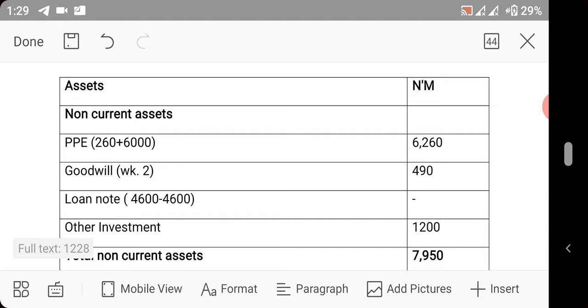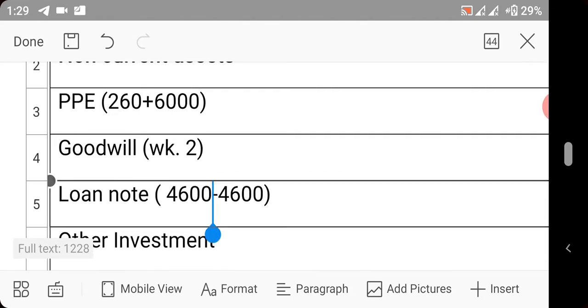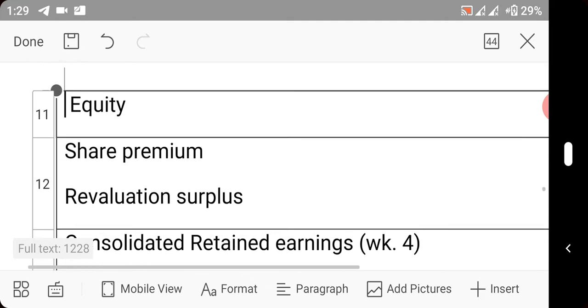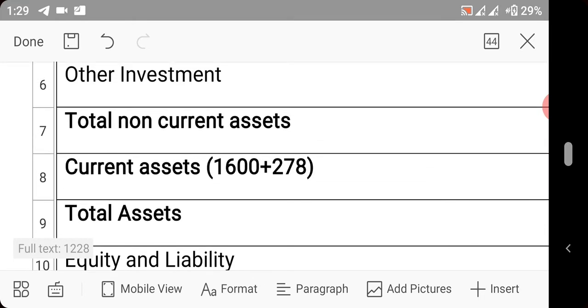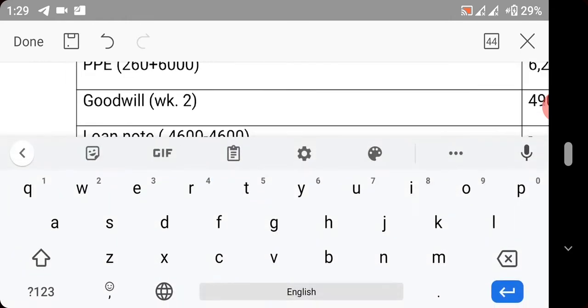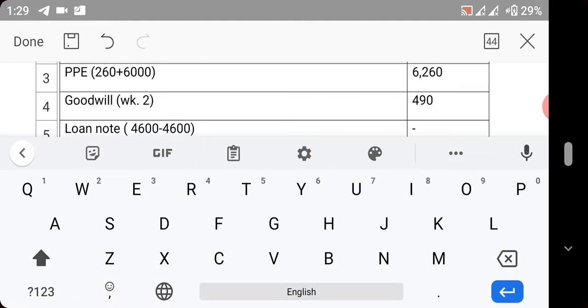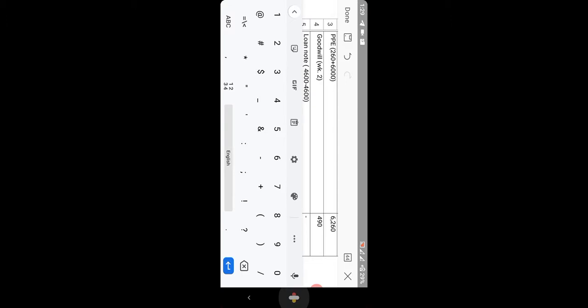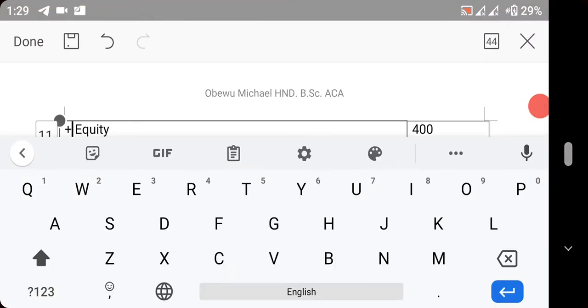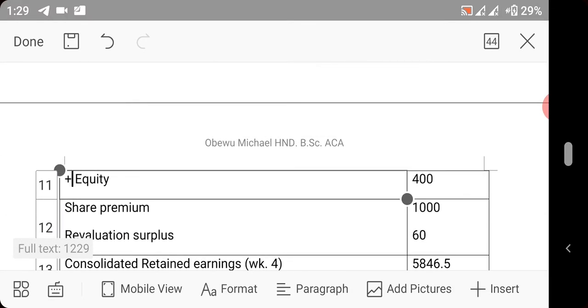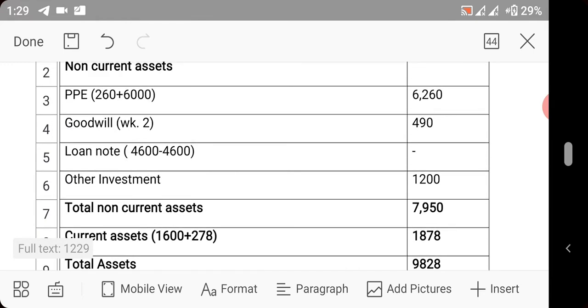The loan of the parent company is 4,600, plus the loan of the subsidiary.